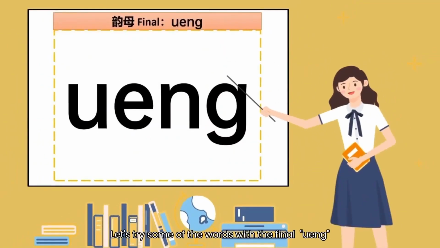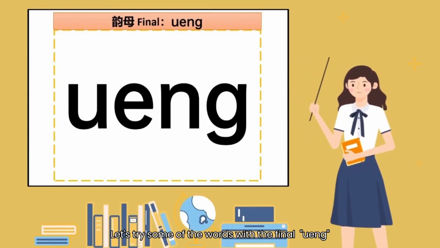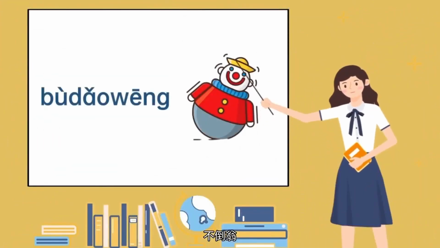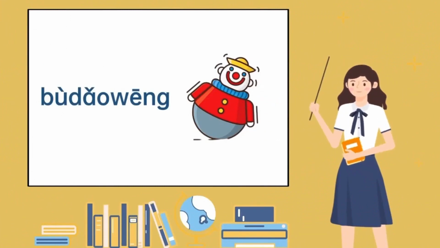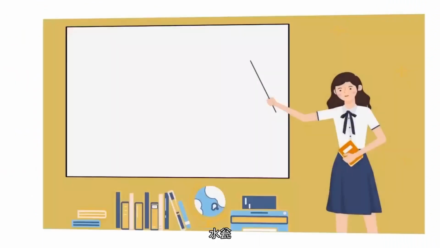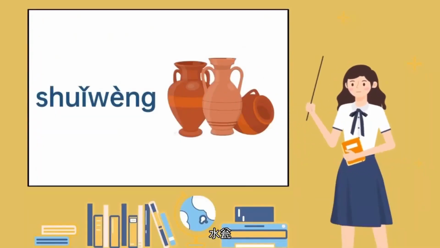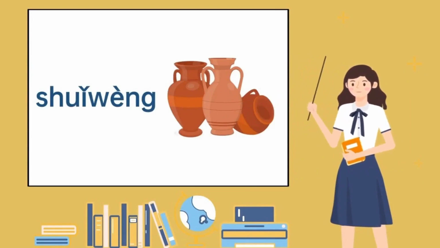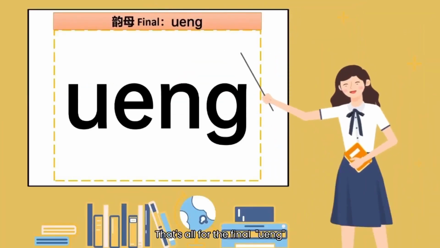Let's try some of the words with the final ueng. 不倒翁，不倒翁。水瓮，水瓮。That's all for the final ueng. Did you get it?